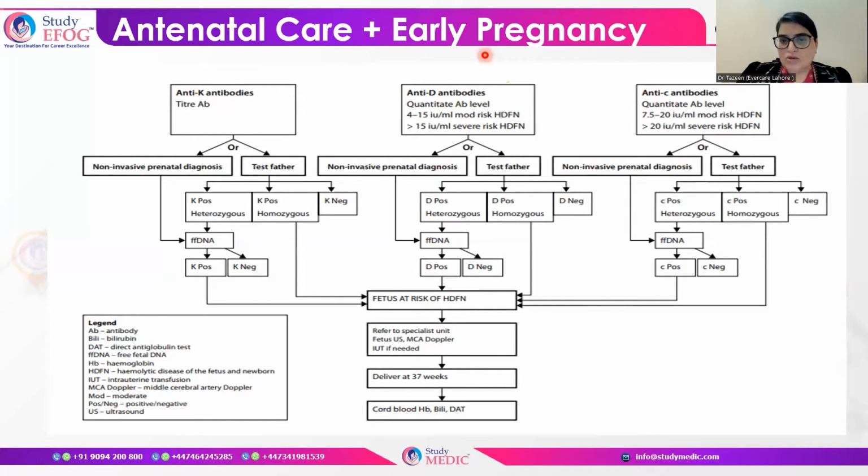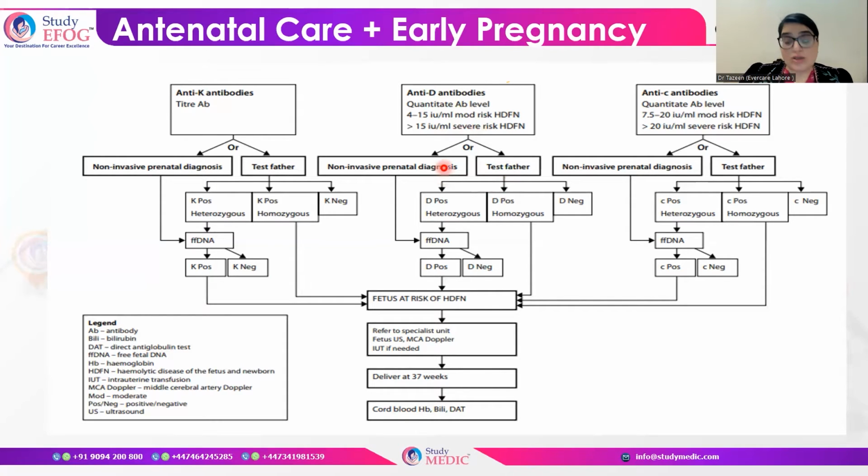When we talk about anti-D antibodies, please keep in mind that anti-D antibody levels less than 4 indicate mild disease. 4 to 15 means the baby has moderate risk of hemolytic disease of the newborn, and when it is more than 15, then there is severe risk of hemolytic disease of the newborn. Again, we have to see whether the father is available for testing or not.